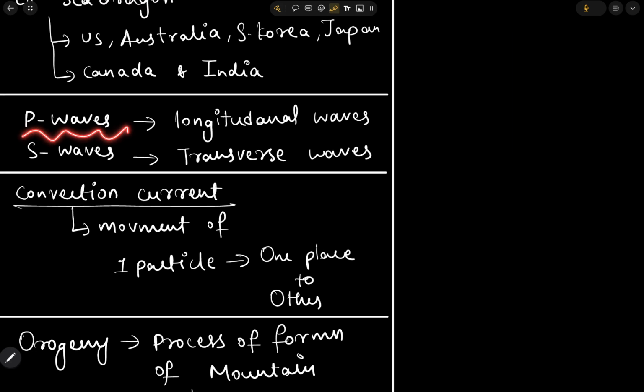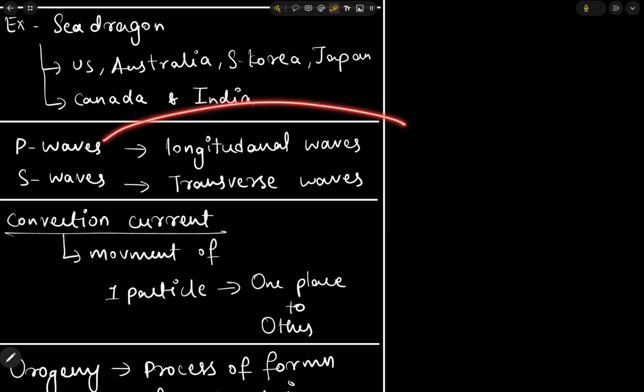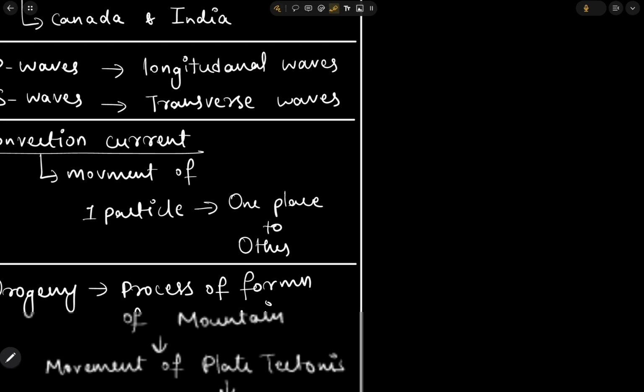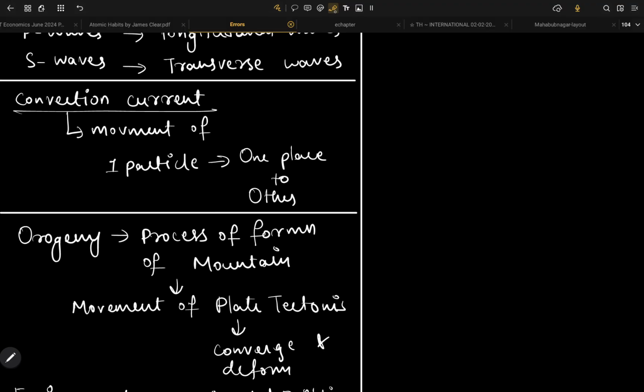Next, P waves. P waves are also known as longitudinal waves. S waves are also known as transverse waves, and P waves are also known as sound waves. So let's try to see the P waves and S waves, and let's discuss it here.